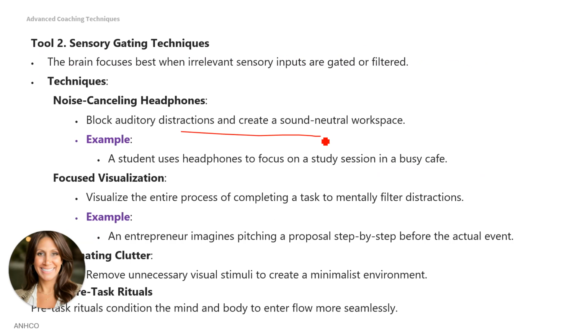Tool number 2, sensory gating techniques. The brain focuses best when irrelevant sensory inputs are gated or filtered. Some techniques: noise-canceling headphones. Block auditory distractions and create a sound-neutral workplace. For example, a student uses headphones to focus on a study session in a busy cafe.